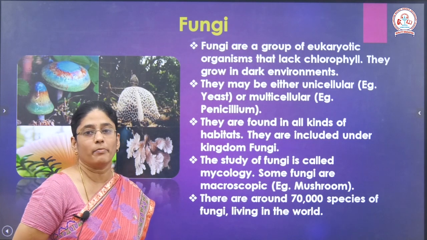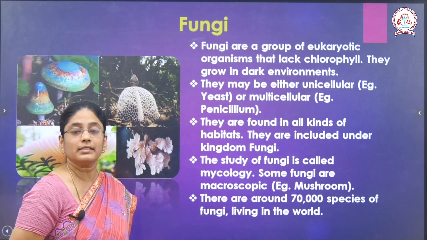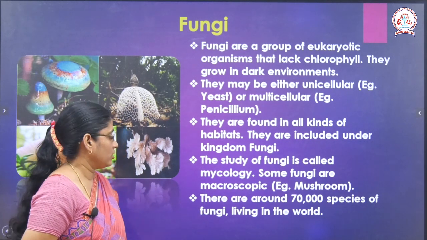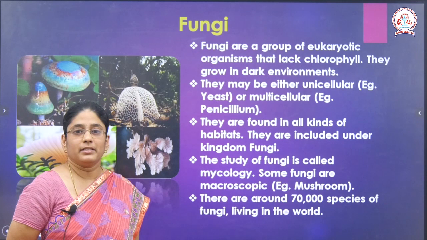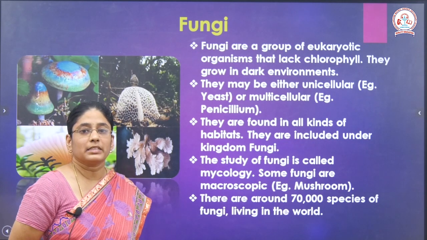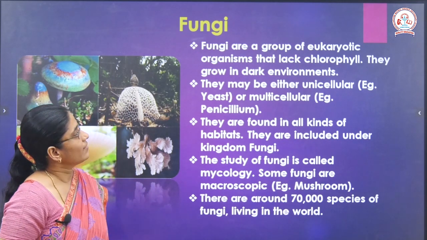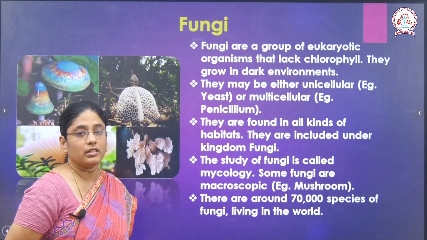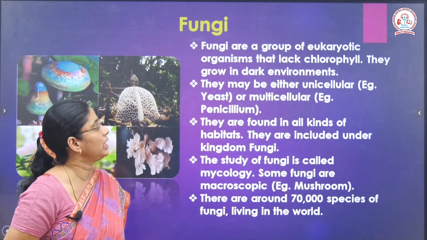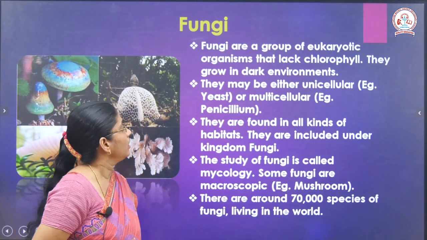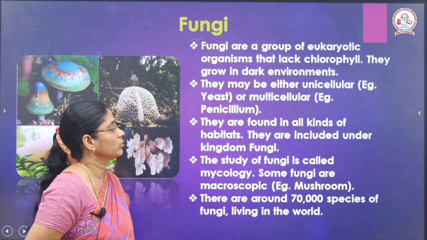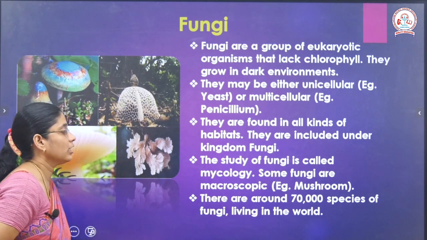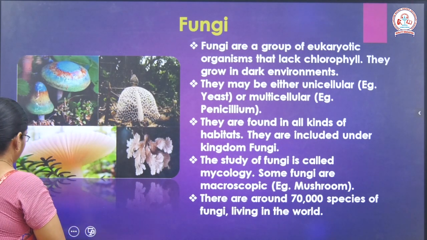And some fungi are macroscopic. So what do you mean by macro? Macro means large. So macroscopic fungus, example is mushroom, and there are about 70,000 species of fungi living in the world. So how many species of fungi live in the world? There are about 70,000 species. So we have seen about fungi. These are all the general characteristics of fungi, or you can also call them general features. They are either unicellular, example yeast, or multicellular, example penicillium. They are found in all habitats, and the study of fungi is called mycology, and there are about 70,000 species of fungus.